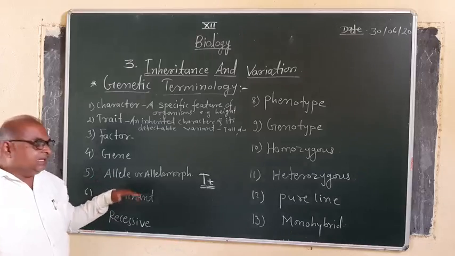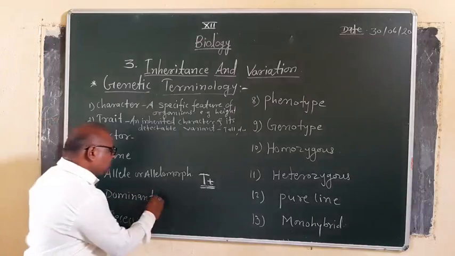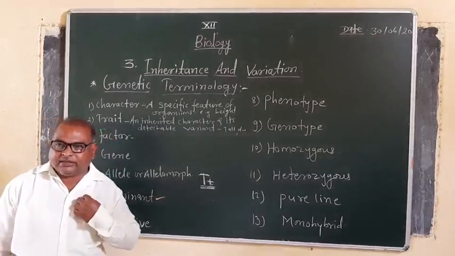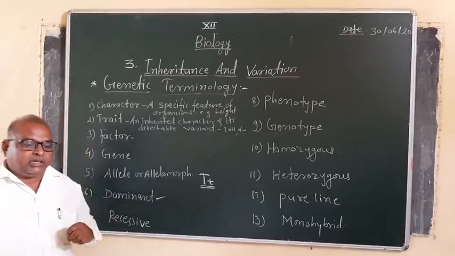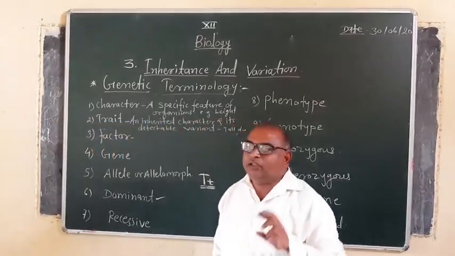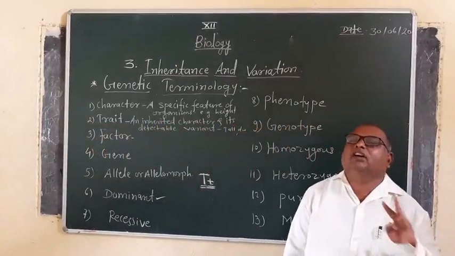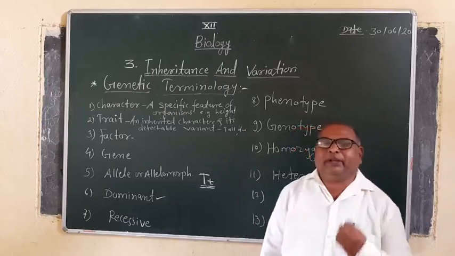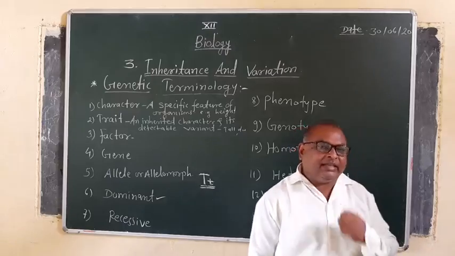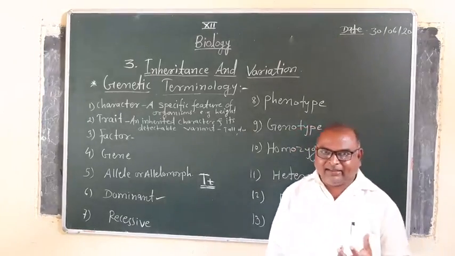Now that was alleles. The next term is dominant. Dominant we can take in the general meaning also, dominancy. If two friends are there, one friend always expresses himself, and the other friend is just a listener.